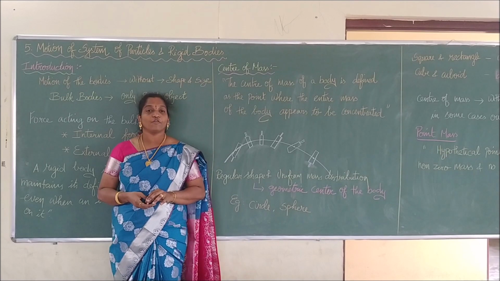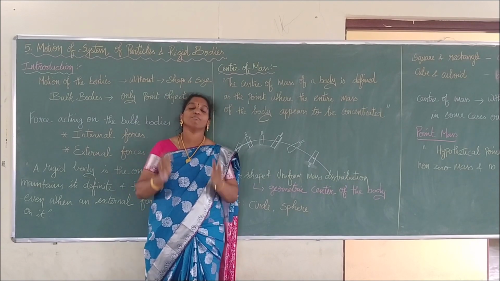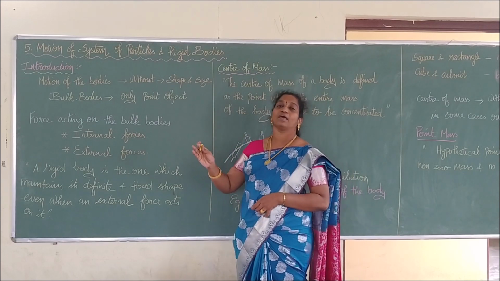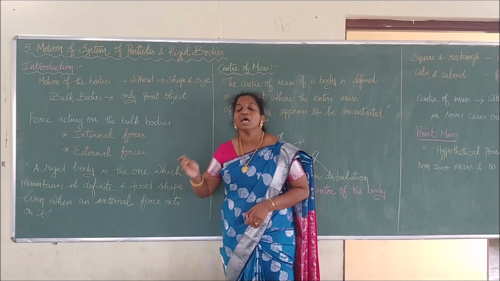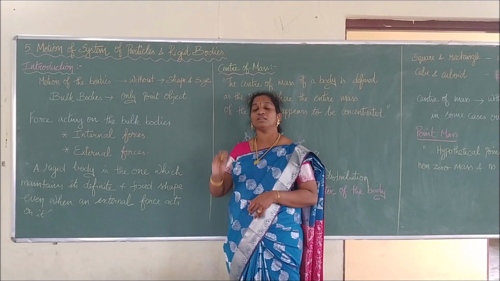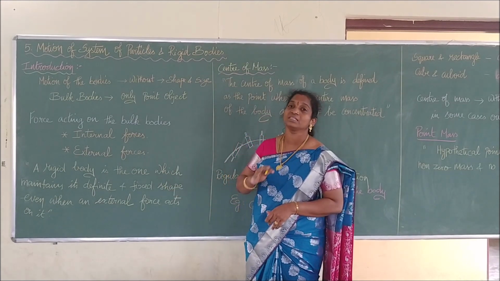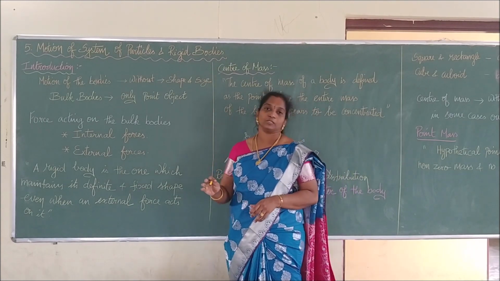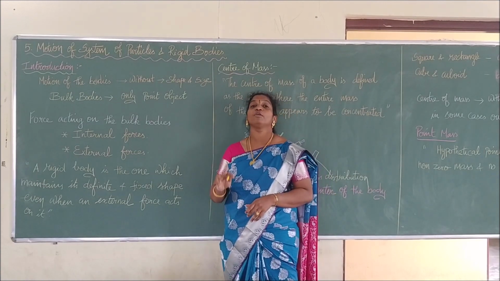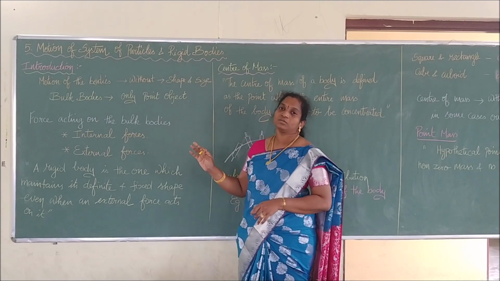Then what is happening there? We can say that when a force acts on a rigid body, the interatomic distance between the two atoms will remain the same. We already studied that, right? Two atoms are there. The distance between the two atoms is said to be what? The interatomic distance. So the interatomic distance determines whether the object is a solid, liquid or gas. We studied these deforming properties in the 7th lesson, that is properties of matter. Here we are going to study what deforming forces can act on the body when an external force acts on it. So that is going to determine what? The bulk bodies. Is it clear to you?